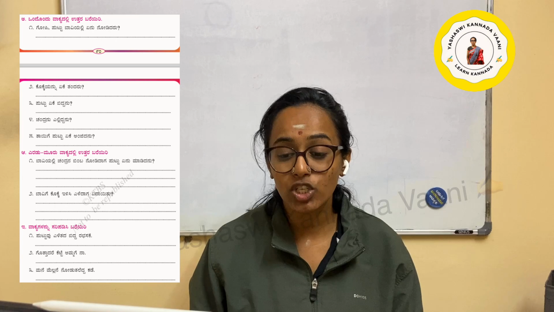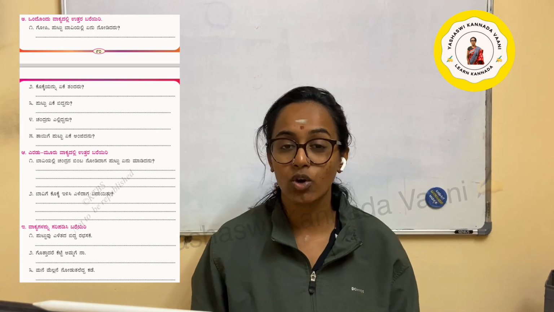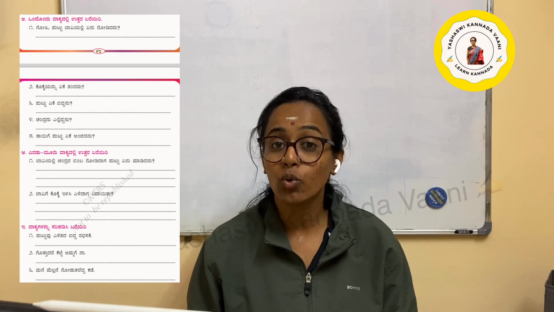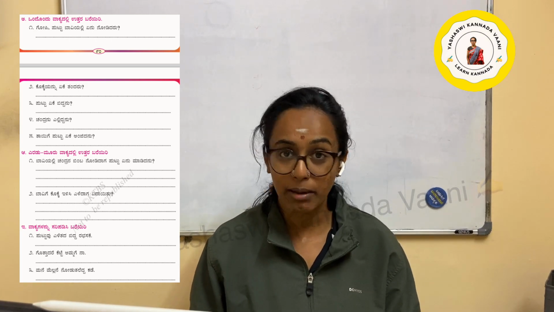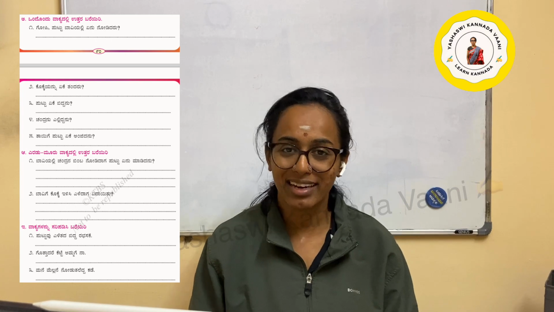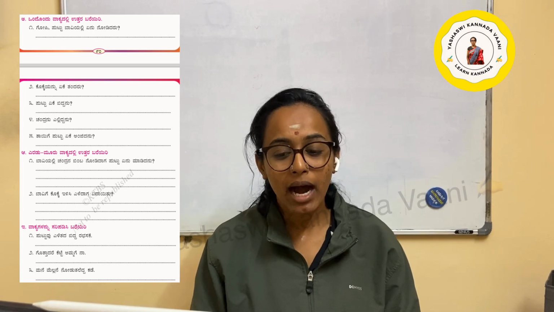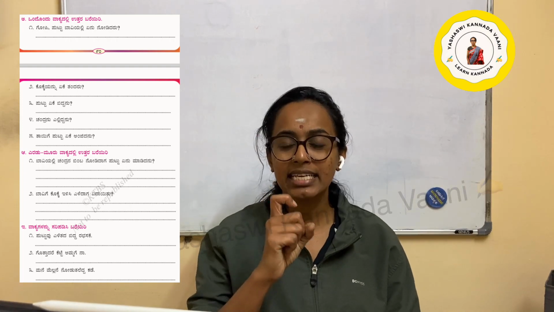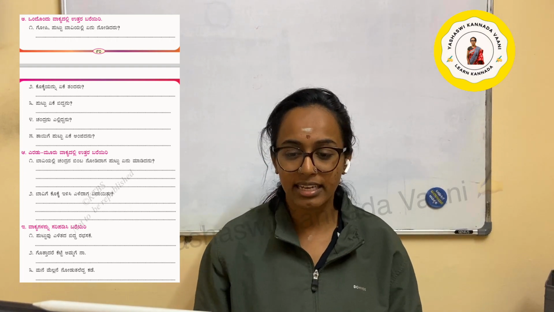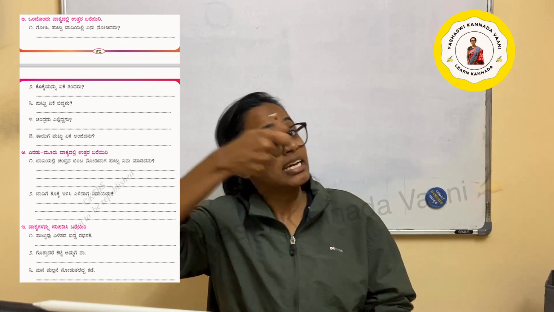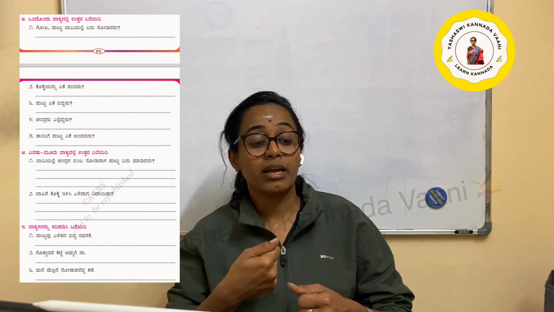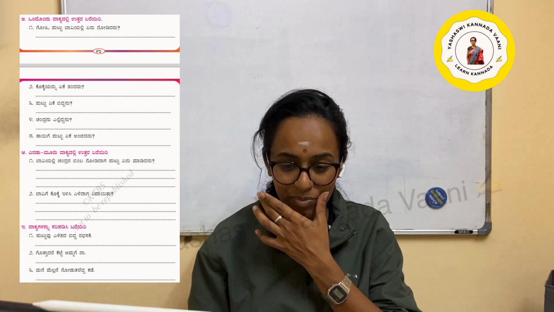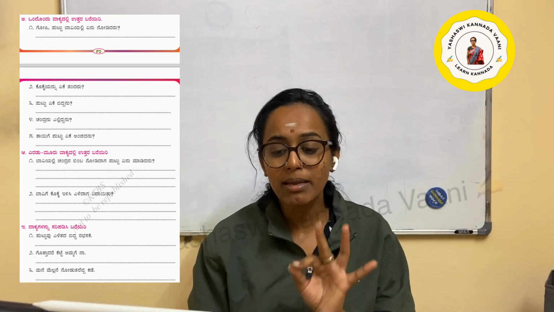ಬಾವಿಯಲ್ಲಿ ಚಂದ್ರನ ಬಿಂಬ ನೋಡಿದಾಗ ಪುಟ್ಟು ಏನು ಮಾಡಿದನು? What did Putta do when he saw the image of Chandra in the well? Find the answer, write it down. ಬಾವಿಗೆ ಕೊಕ್ಕೆ ಇಳಿಸಿ ಎಳೆದಾಗ ಏನಾಯಿತು? When they put the hook in the well and pulled it back, what happened? Okay, next.